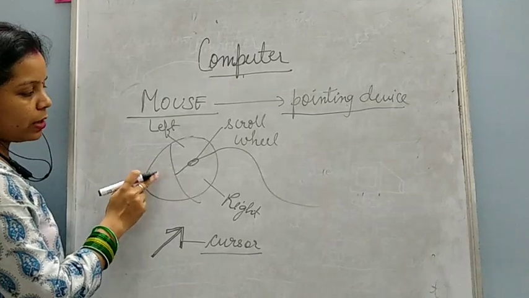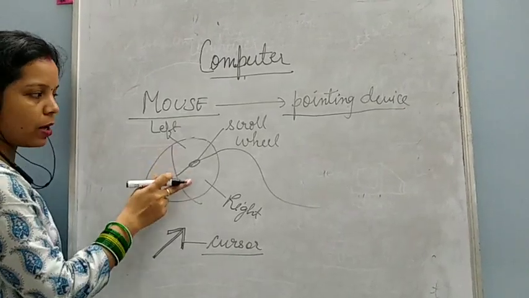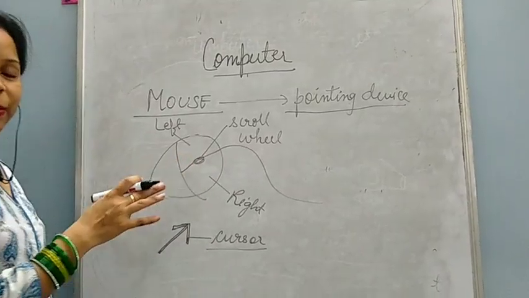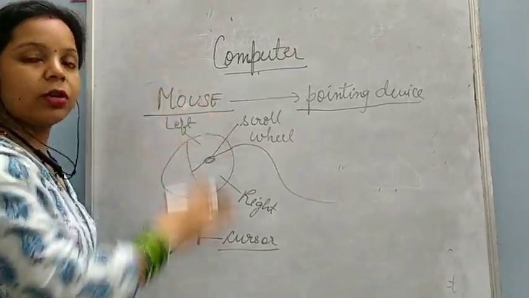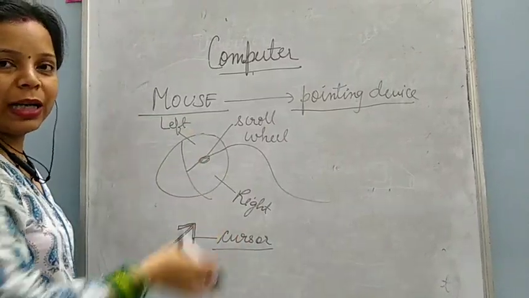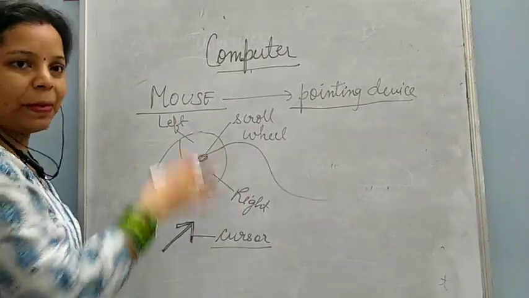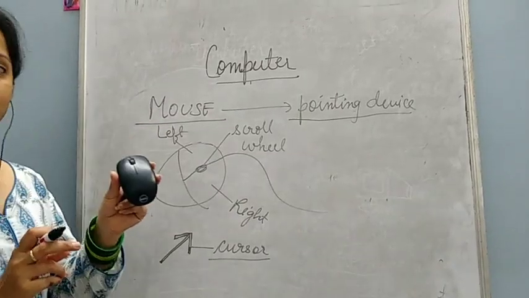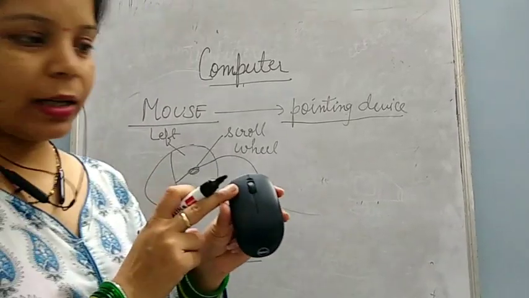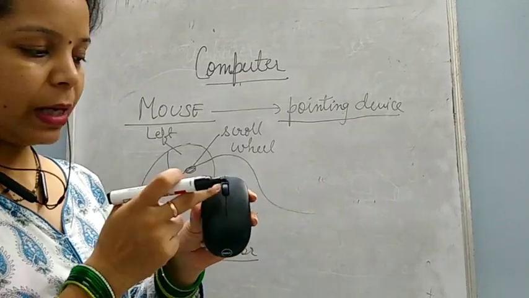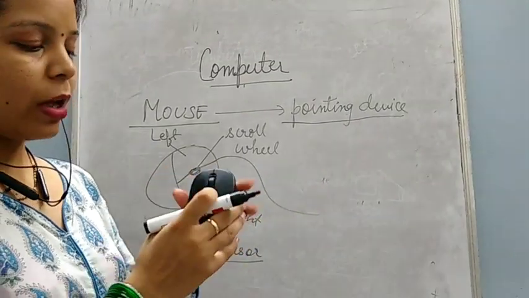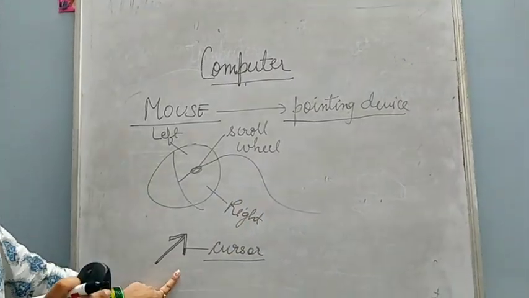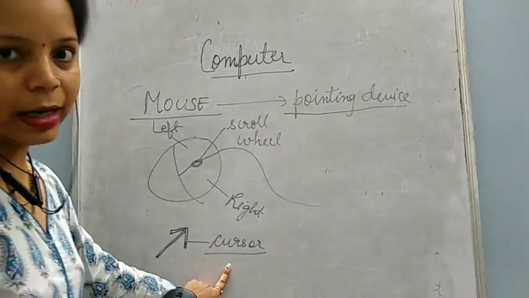So this mouse has two buttons, left and right, and it has one wheel. When we rotate the wheel, what happens? The page which we see on the computer moves up and down. That is the work of the mouse. You can see this is a mouse, and it has two buttons, one left button, one right button, and one wheel. When we move the mouse like this, what happens? The arrow moves on the screen, and this is called the cursor.